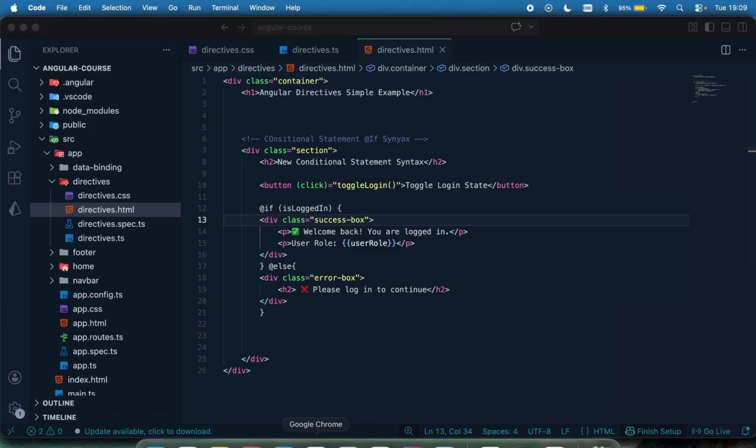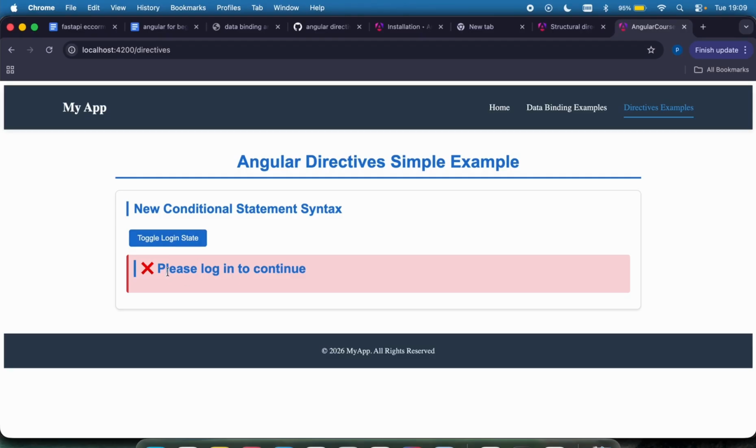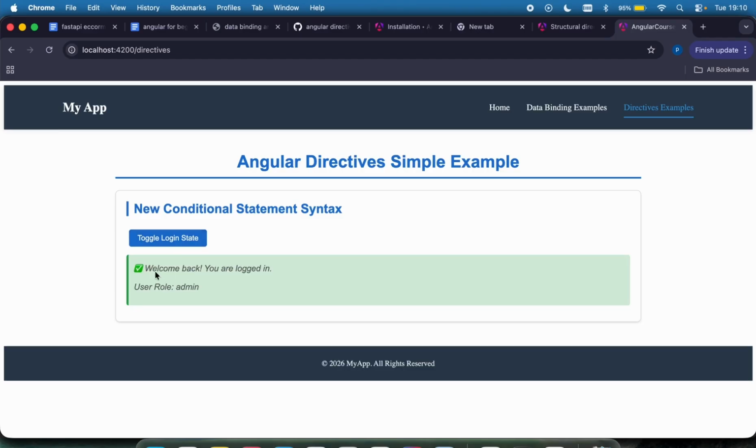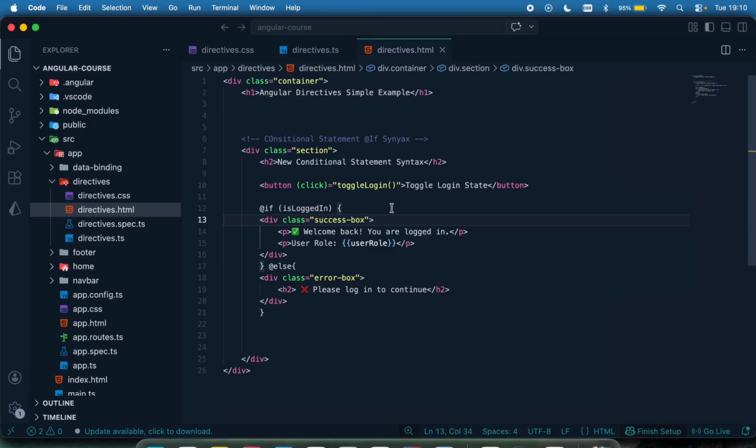Okay, again, let's test this out again. We can see if I toggle this, it says please log in to continue. My login state has been toggled, so I'm not logged in. If I toggle it again, you can see welcome back, you are logged in, user role is admin. Okay, so this is how the if directive works. And in the next lecture, I'm going to show you how to use the older syntax of the conditional statement. So see you in the next lecture.